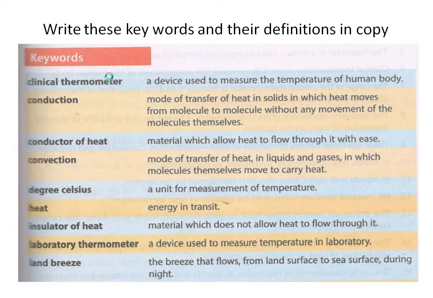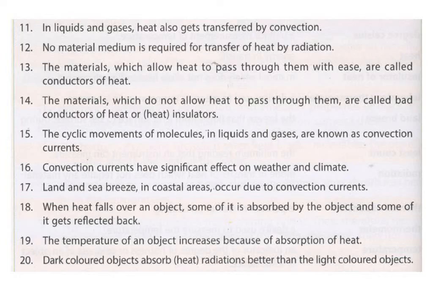I also explained this once again in a previous video, that conductors and insulators, it is written for you there in a tabular form. You must have written that in your copy. These two points, 13 and 14, I have given in a tabular form in a slide. Materials which do not allow heat to pass through them are called bad conductors or insulators. The cyclic movement of molecules in liquids and gases is known as convection current. Conductors and insulators.